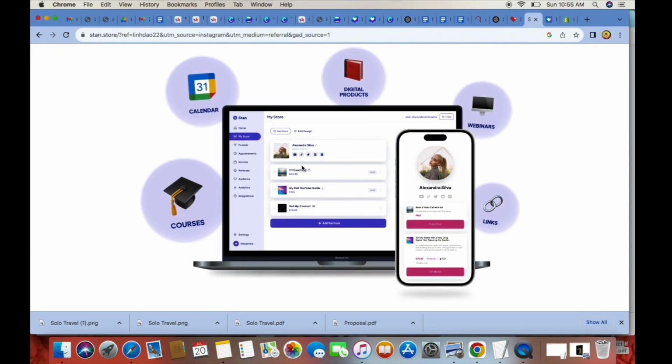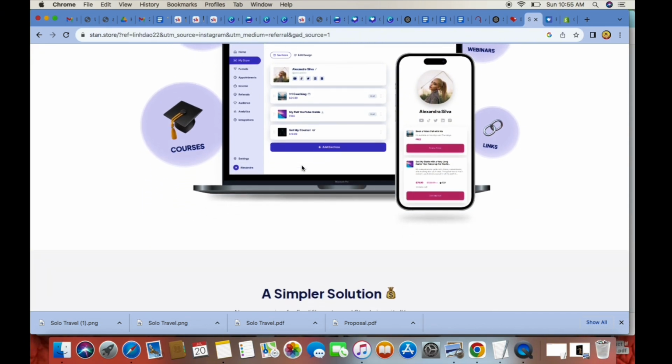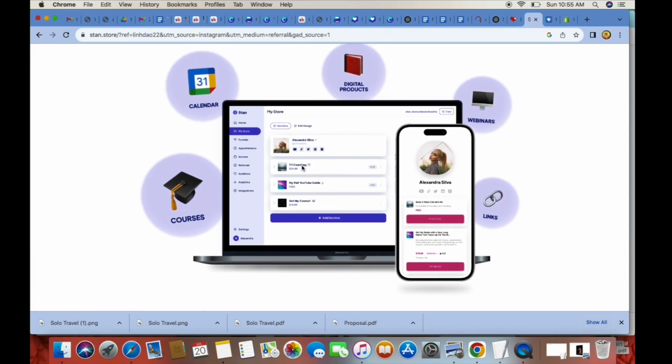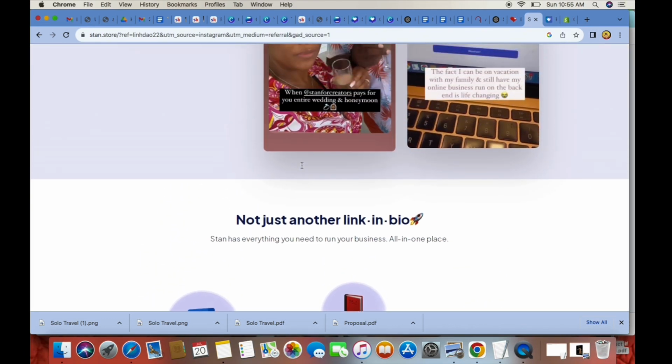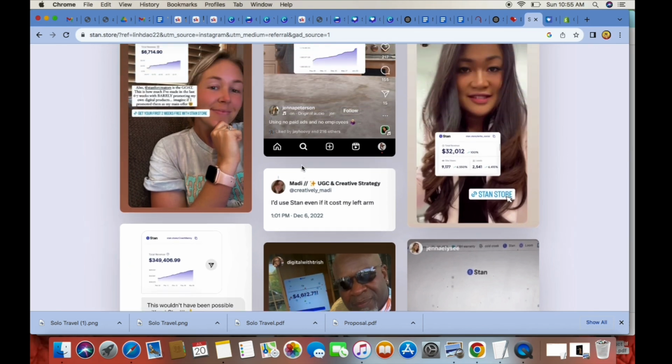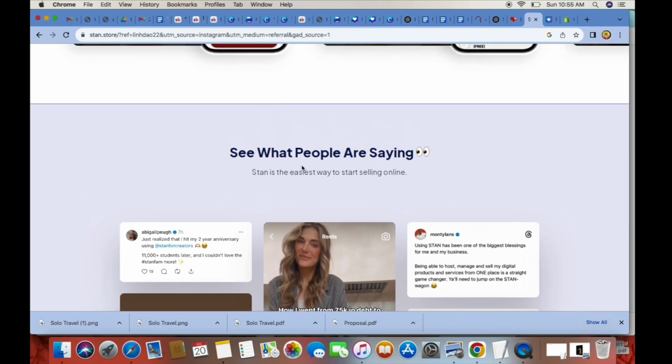A lot of content creators use this platform. It is very beginner friendly. It's a link in bio platform, meaning you could just link your product to your platform, and also you can share it on any of your social platforms, and it will help your customers find your product very quickly.